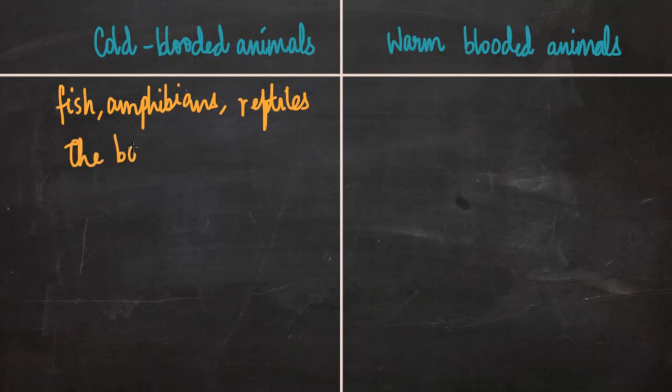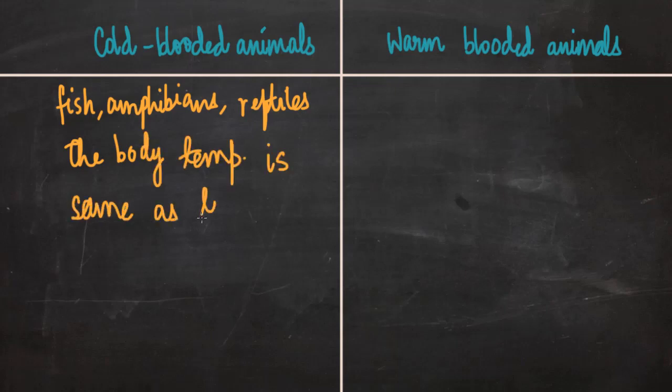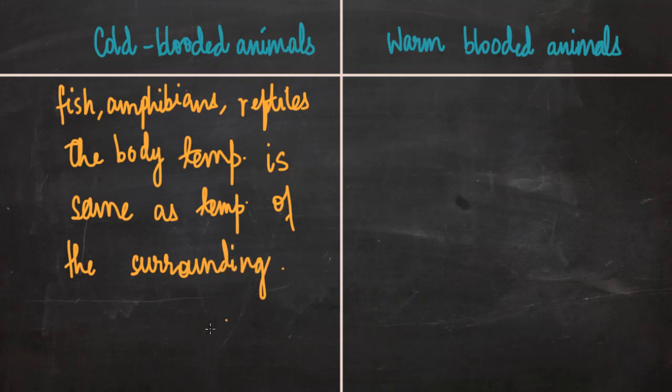Because of this reason, they do not need to expend any more energy in maintaining their body temperature.